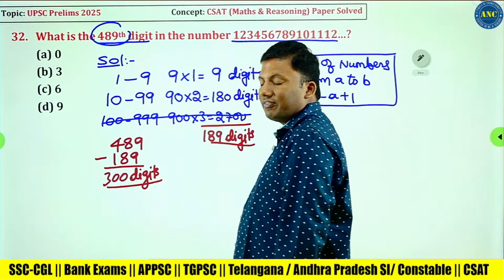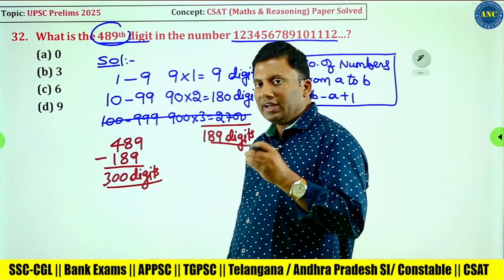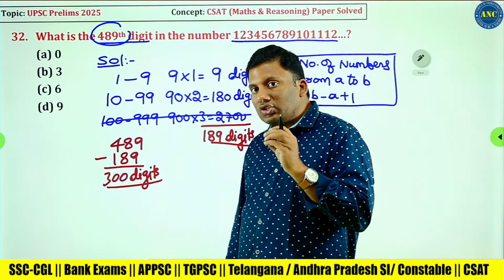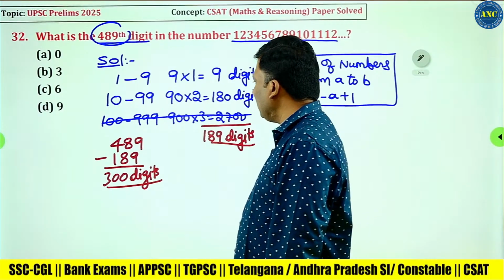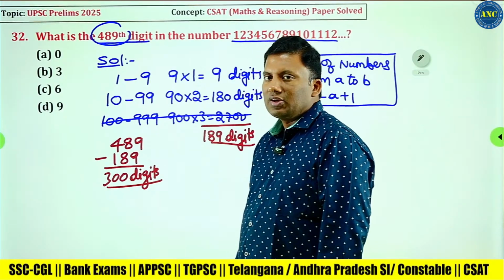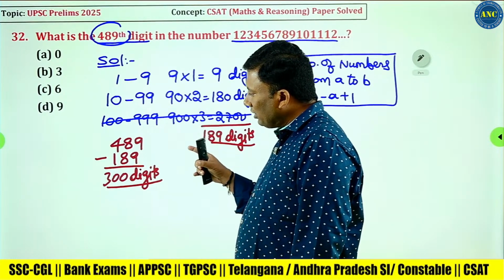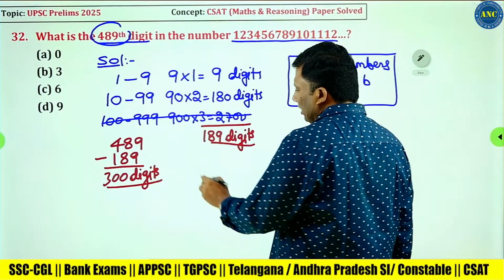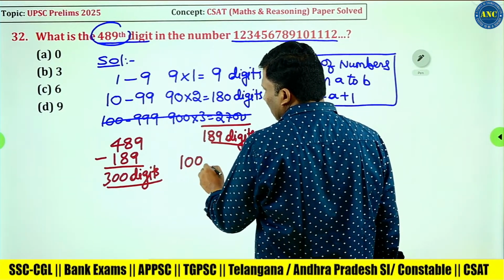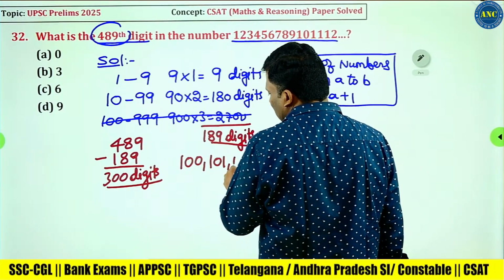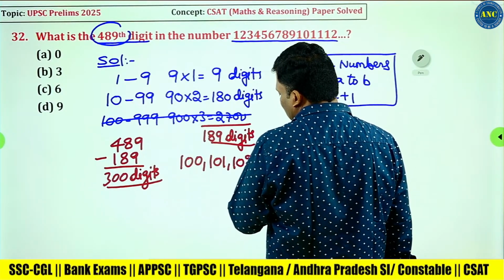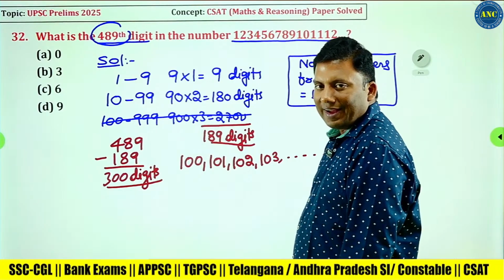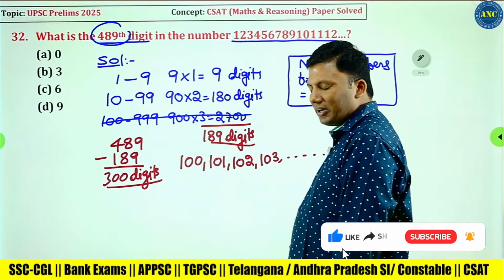Till here, is everything clear to you? 1 to 9, 9 digits. 10 to 99, 90 numbers, each number is 2 digits, 180. 180 plus 9 is 189. 489 minus 189 is 300 digits. After 99, it is 100. Next it is 101, next 102, next 103, and so on. I hope it is clear.